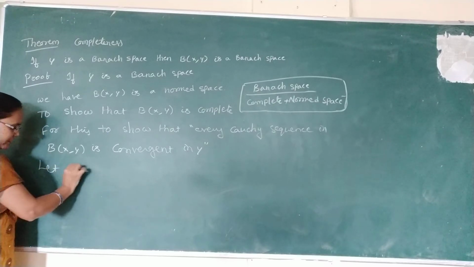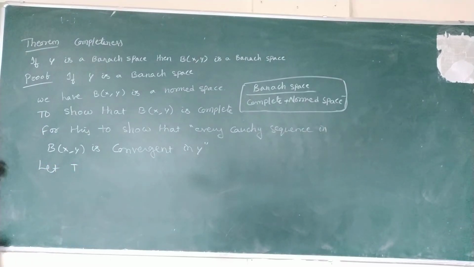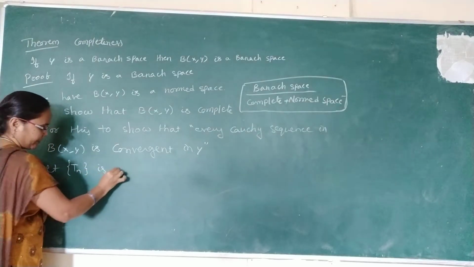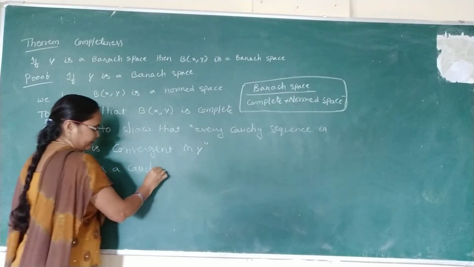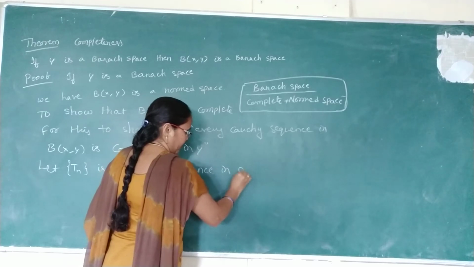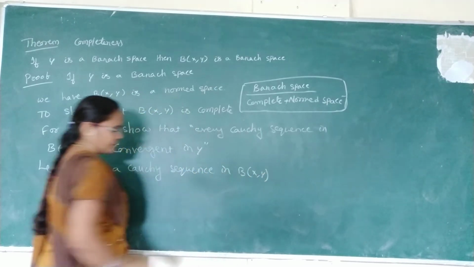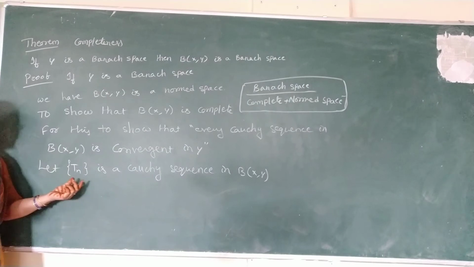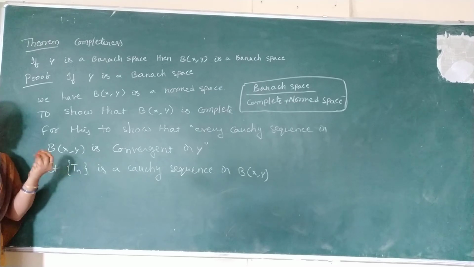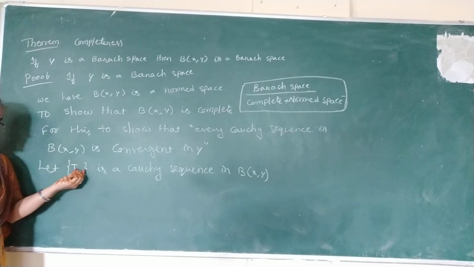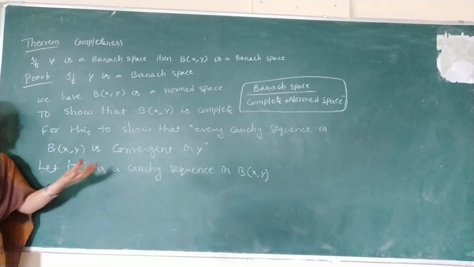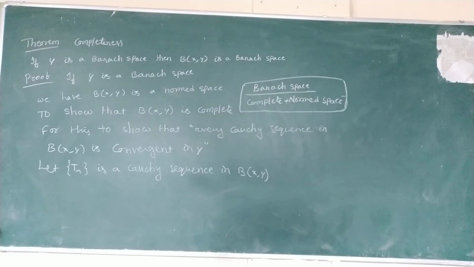Let Tn be a Cauchy sequence in B(X, Y). Why are we taking T? Generally we take x's, but B(X, Y) has all the bounded linear operators, and operators are generally denoted with T's. So that's why we take Tn as a Cauchy sequence in B(X, Y).